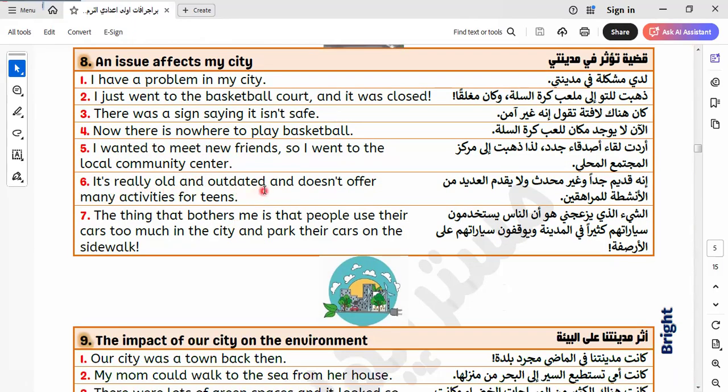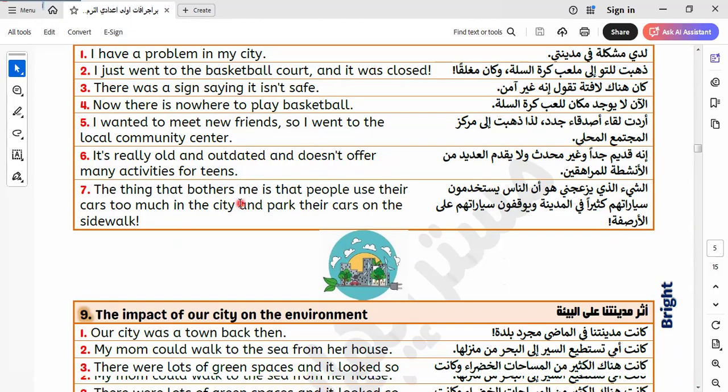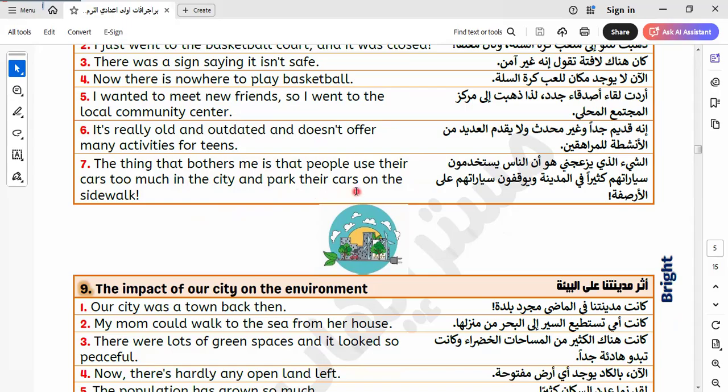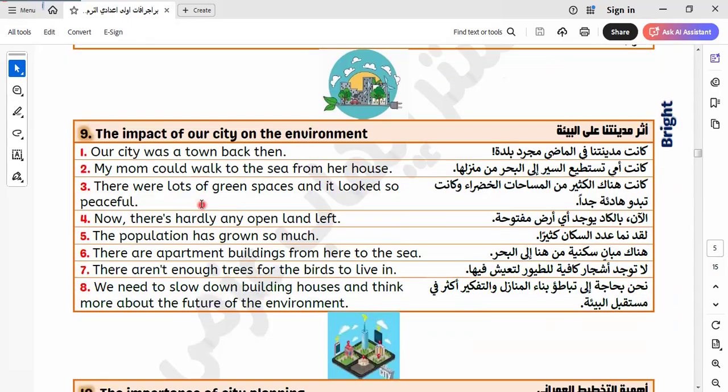It's really old and outdated and doesn't offer many activities for teens. The thing that bothers me is that people use their cars too much in the city and park their cars on the sidewalk.